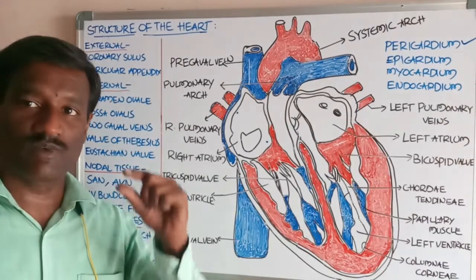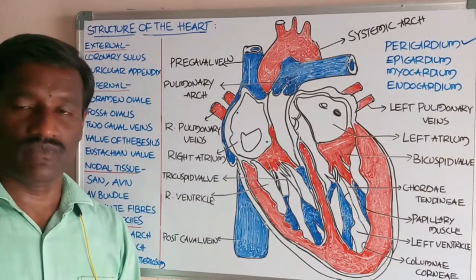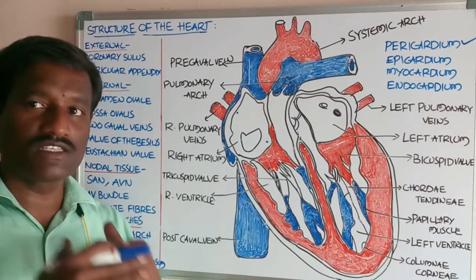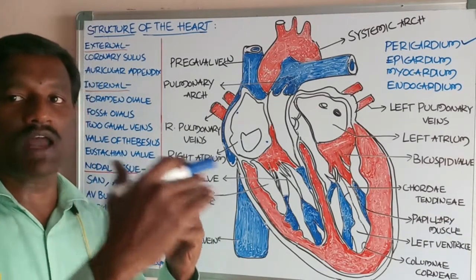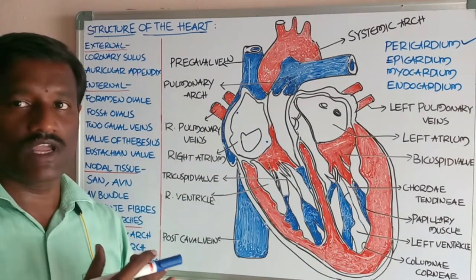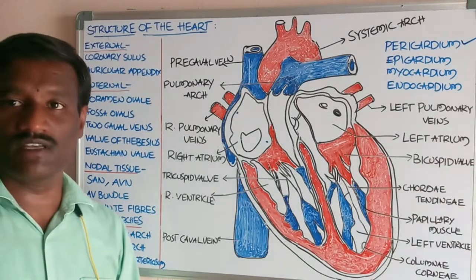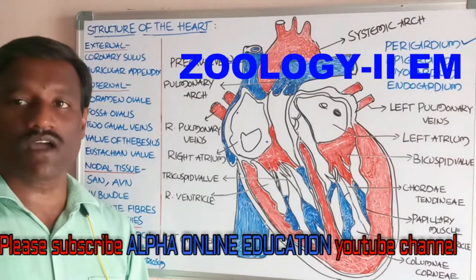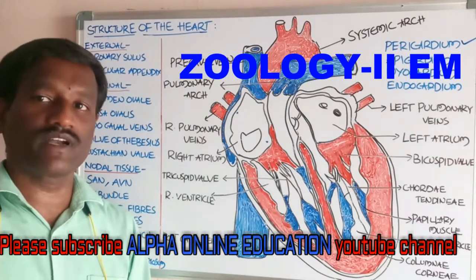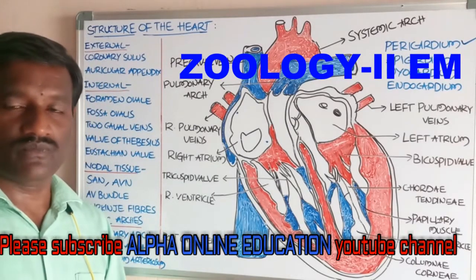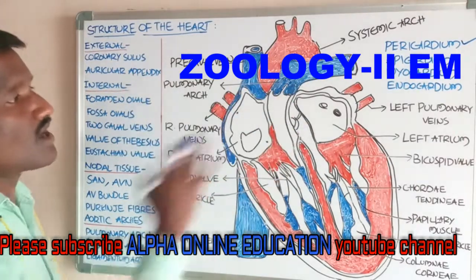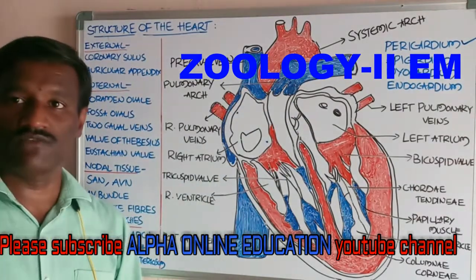The ligamentum arteriosum is the fibrous strand that connects the systemic arch to the pulmonary arch. It is the modification of the ductus arteriosus, which is present at the embryonic stage. Okay, it is total about the structure of the heart.